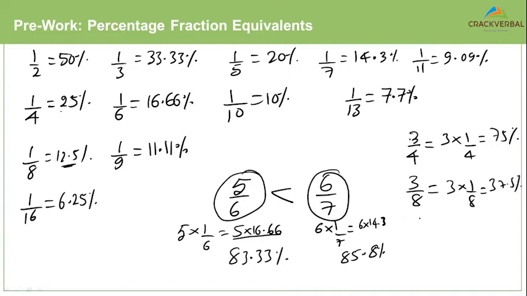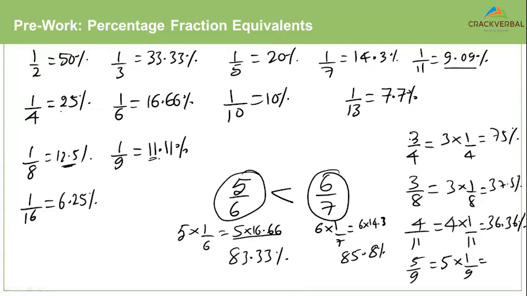I could ask you, okay, what is 4 by 11? 4 by 11 would be 4 multiplied by 1 by 11, that is 4 into 9.09, that is 36.36%. On the other hand, if I ask you what is 5 by 9, 5 by 9 would be 5 into 1 by 9, that is 55.55%.